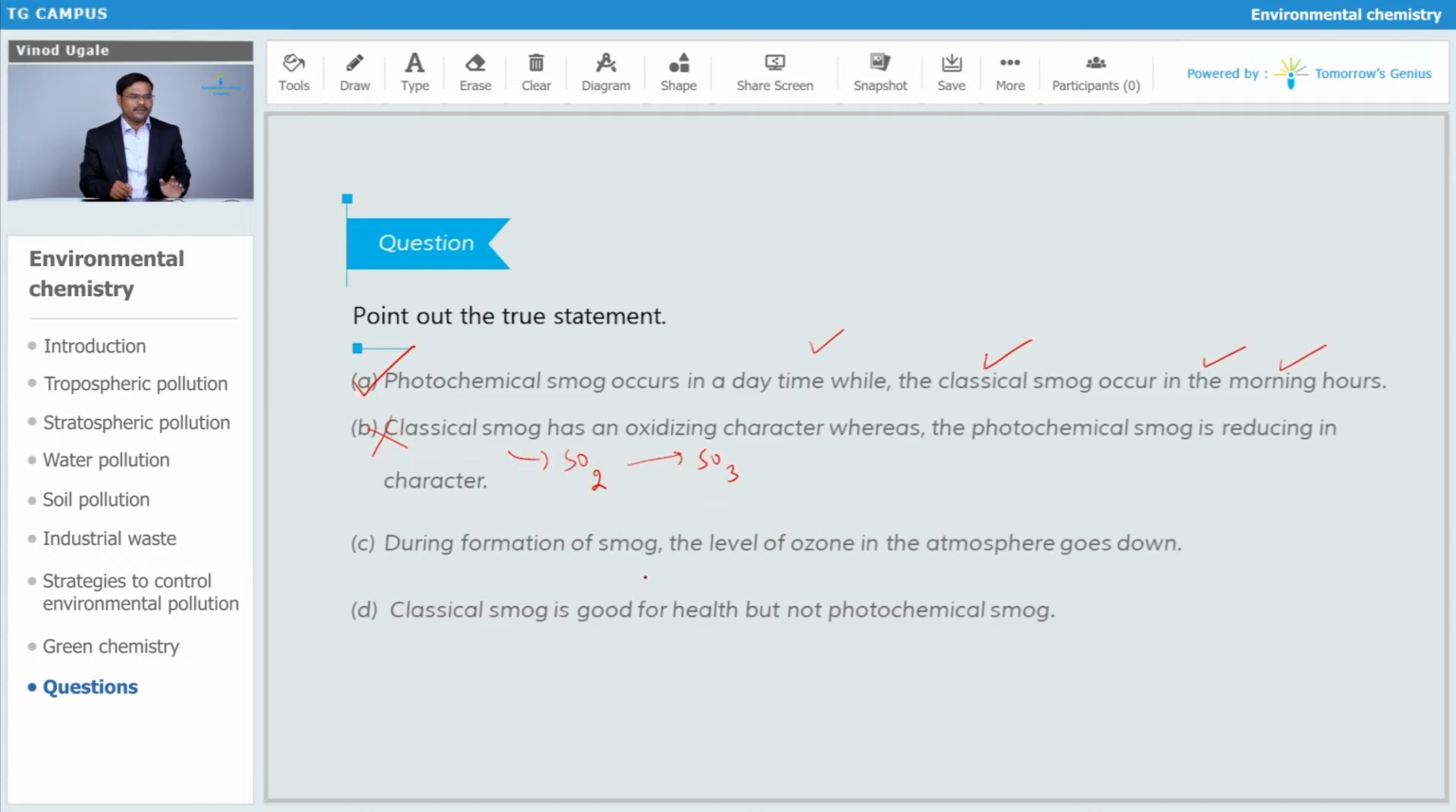But let's go for the C. During the formation of smog, the level of ozone in the atmosphere goes down. Nothing like that. Wrong. Classical smog is good for health. Who tells us smog is good for health? Smog is a pollution. So it is also a wrong option. So pointing out the true statement, the first statement is true. That tells us that photochemical smog occurs in the daytime and classical smog occurs in the morning hours.